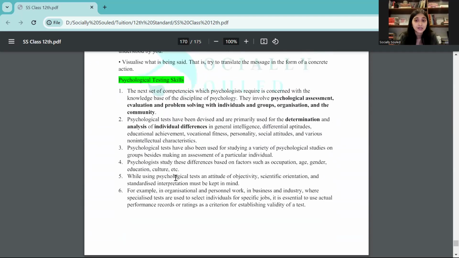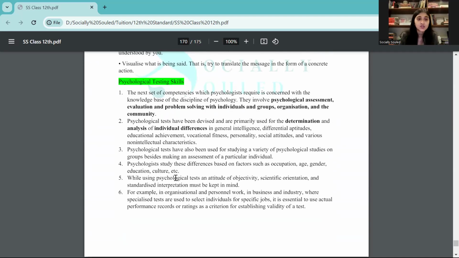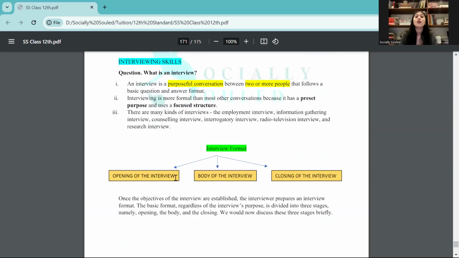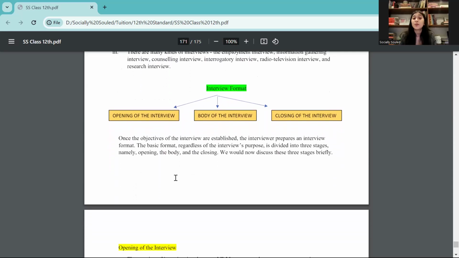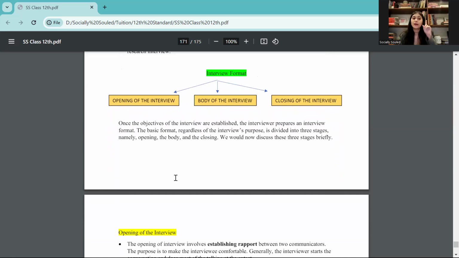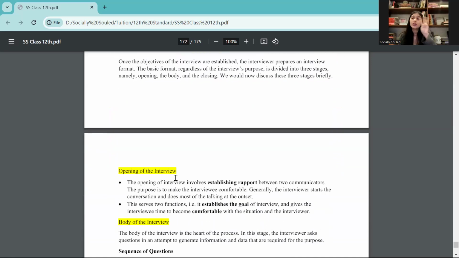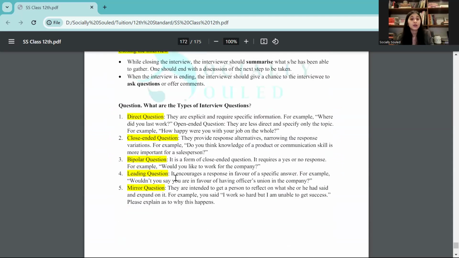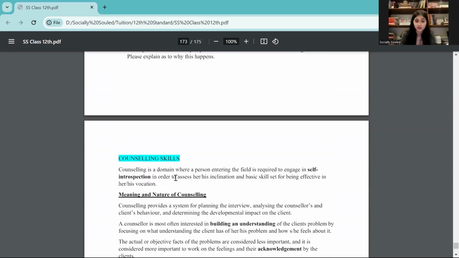Then psychological testing. So see, you have already learned about psychological assessment literally in the very first chapter, right? So this is something that again you can go through to understand the psychological testing part. What are the interviewing skills? What are the formats of interview? So interview format is opening the interview, body of the interview, and then finally closing the interview. Now, what are the subsections to that, right? What are the different types of interview questions as well?